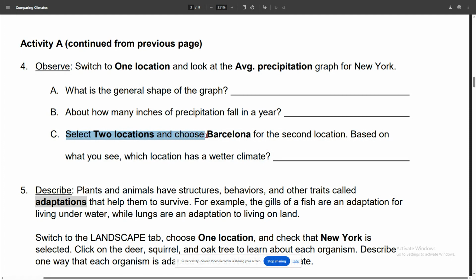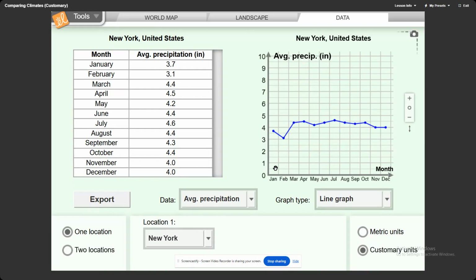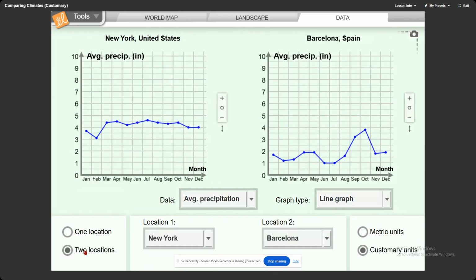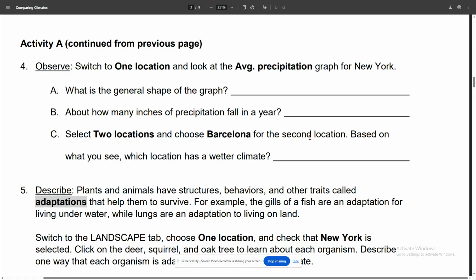Select two locations and choose Barcelona for the second location. Based on what you see, which location is a wetter climate? So you go back down to two locations. New York is the location on the left, and Barcelona is the location on the right. Looking at this side of the graph and this side of the graph, which one has the higher precipitation? Is it New York or is it Barcelona? Write your answer right here.